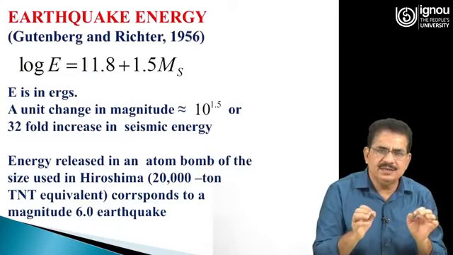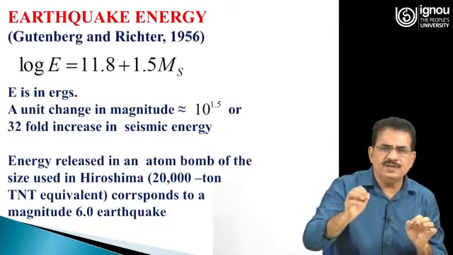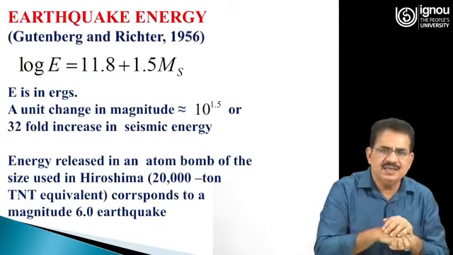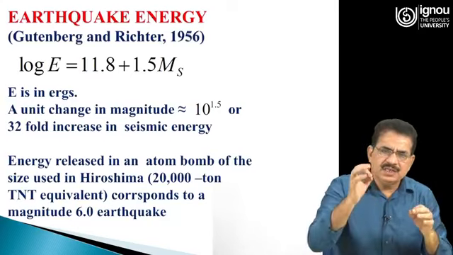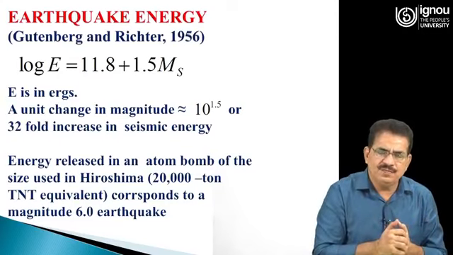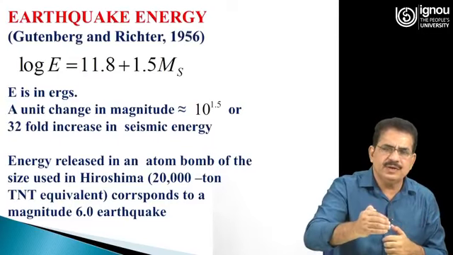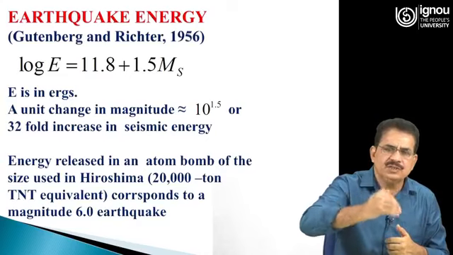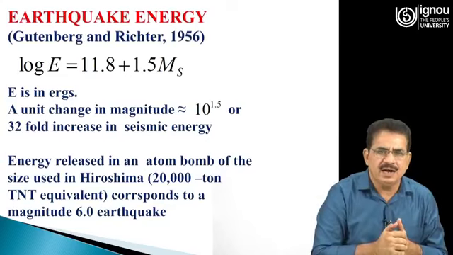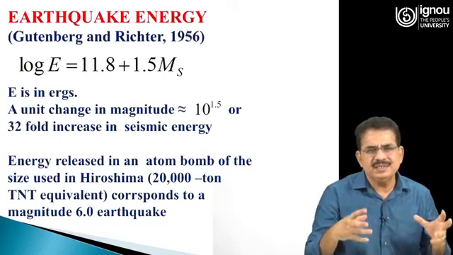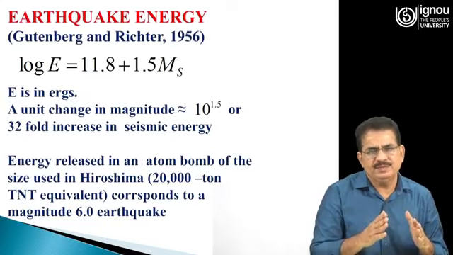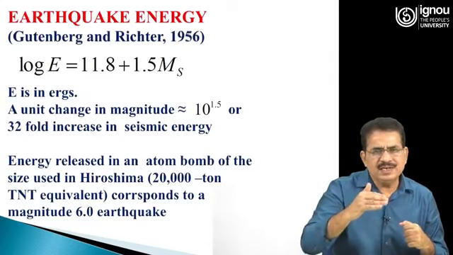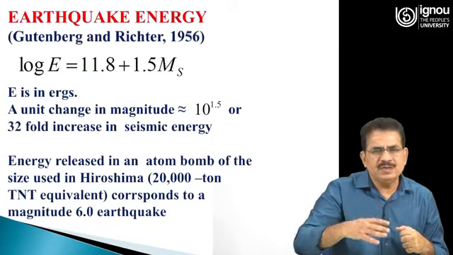This Ms is the magnitude of the earthquake basically, and this magnitude of earthquake is related to the energy released. E is energy in ergs, and a single change in the unit of the earthquake magnitude, whether it is going from 5 to 6 or 6 to 7, this single change in the magnitude of the earthquake changes the energy by 10 to the power 1.5 times. Means if you solve this 10 to the power 1.5, it is equal to about 32.